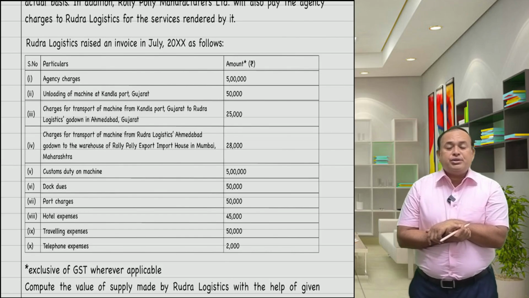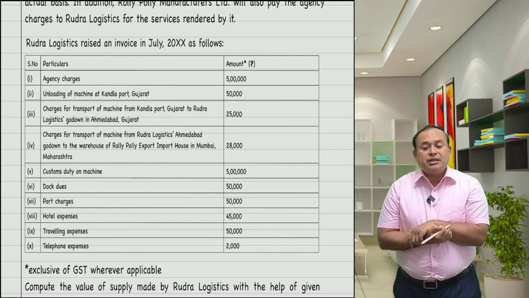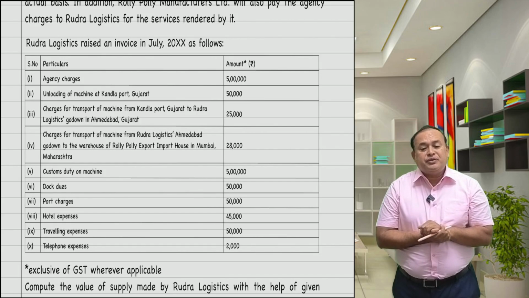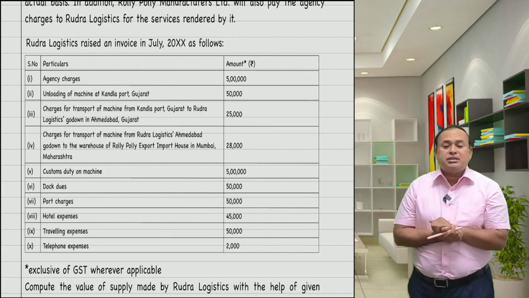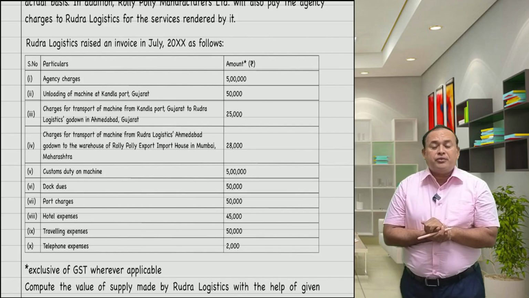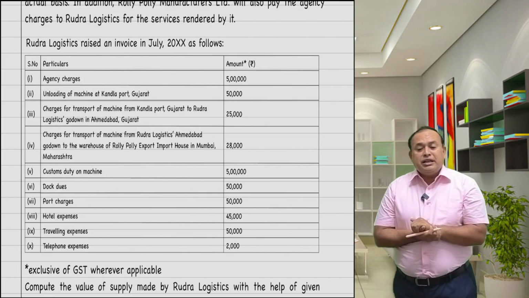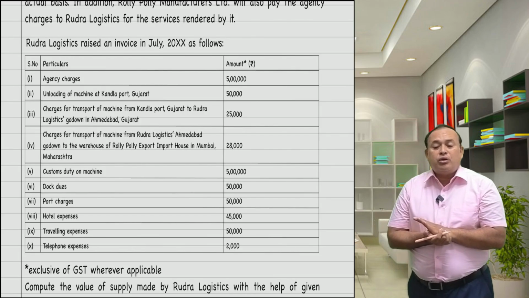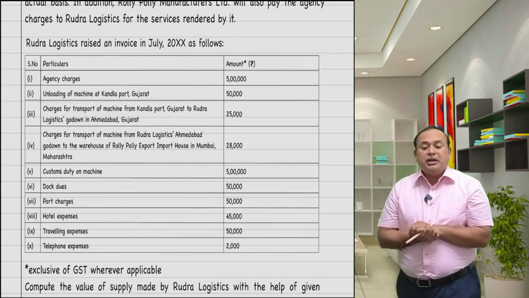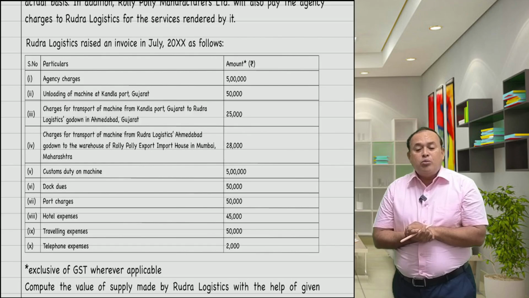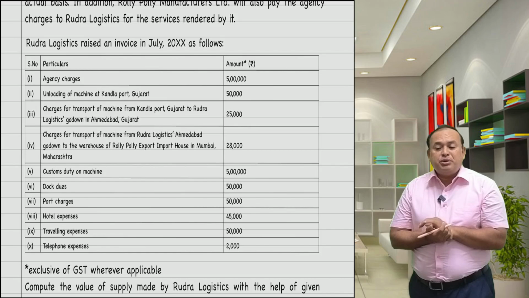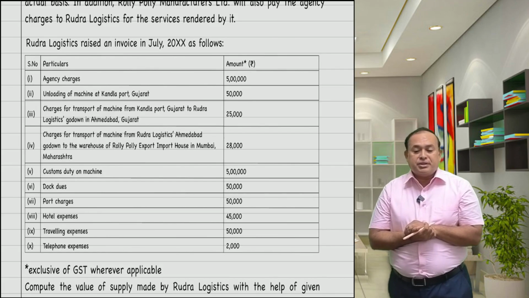Agency charges 5 lakh rupees, unloading of machine at Kandla Port, Gujarat 50,000, charges for transport of machine from Kandla Port, Gujarat to Rudra Logistics godown in Ahmedabad, Gujarat 25,000, charges for transport of the machine from Rudra Logistics Ahmedabad godown to the warehouse of Roly-Poly Export Import House in Mumbai, Maharashtra 28,000, customs duty on machine 5 lakh, dock dues 50,000, port charges 50,000, hotel expenditure 45,000, traveling expenditure 50,000, telephone expenditure 2,000.